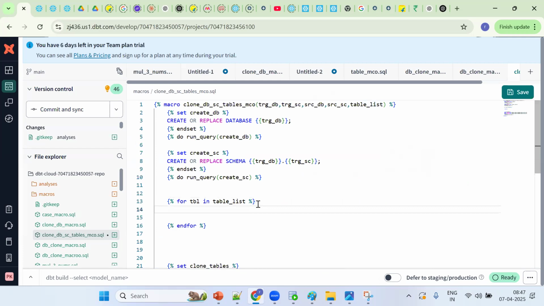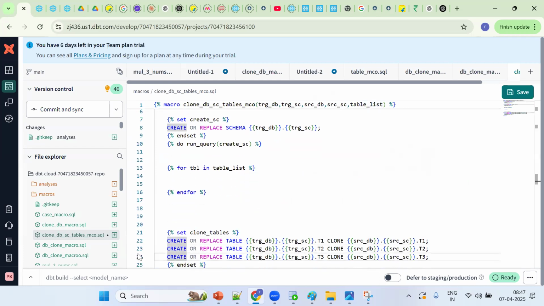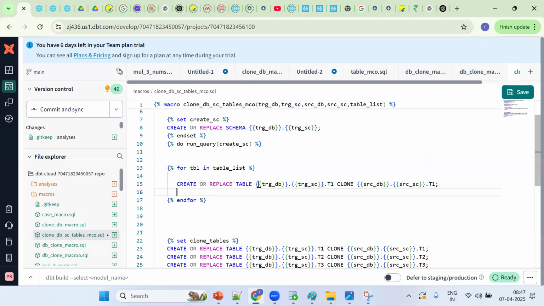Now copy the same statement. Create or replace, Control C and Control V. Understand? It's a little bit tricky. Create or replace table, target table. Tell me, T1 is coming from where? TBL. See, T1 is coming from TBL. Control C.